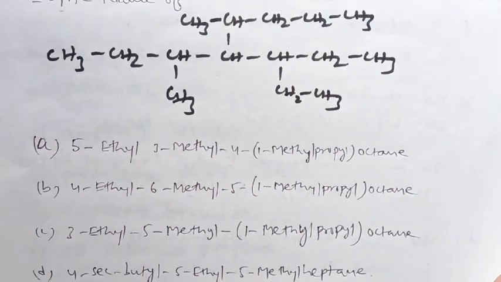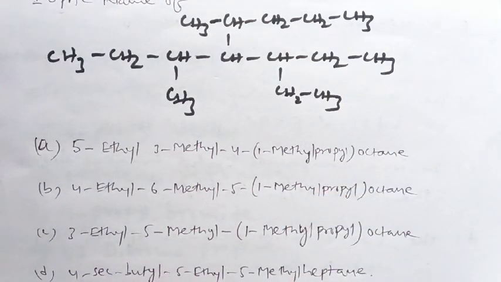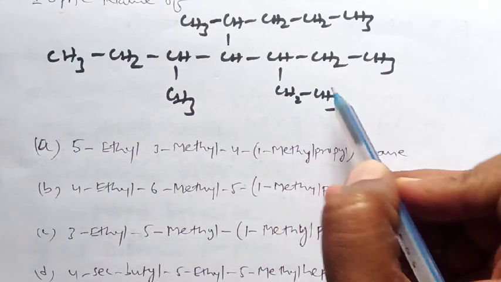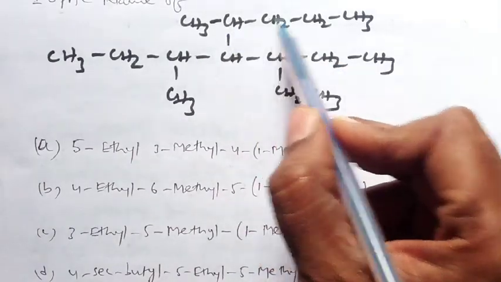The IUPAC name of a structure is asked; some complex structure is given, and all are carbons only. As per the basic rules, you have to take the longest carbon chain. Which is the longest carbon chain here? Observe: 1, 2, 3, 4, 5, 6, 7, 8.